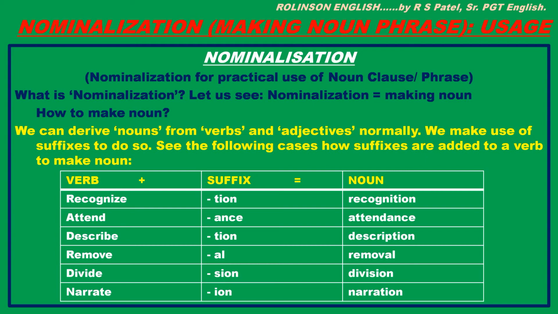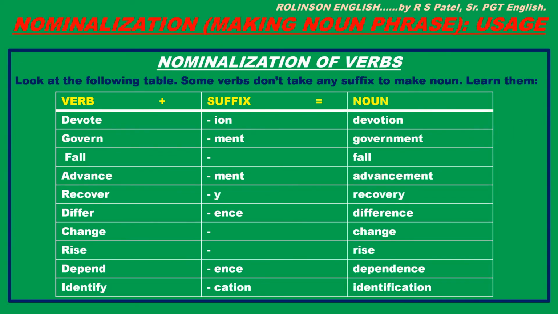Do you know that there is on the table here nominalization of verb, that is continuing. Look at the following table. Some verbs do not take any suffix to make noun. Learn them. So let us see these examples. Devote. Suffixing ion we get devotion. Govern. Suffixing ment we get government.